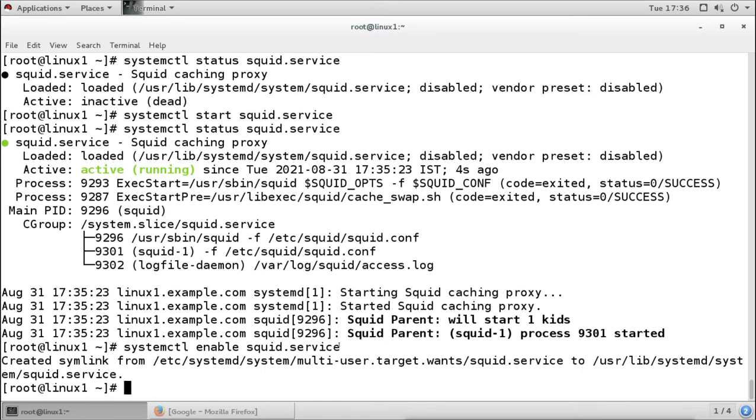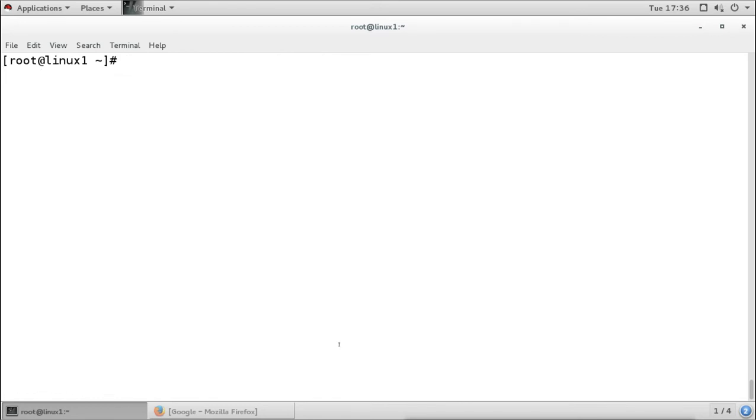Now our server is running as a Squid server, and it is listening for requests. Where it is listening is also important. When we check with the netstat command where our Squid server is listening, we will grep for squid from here.